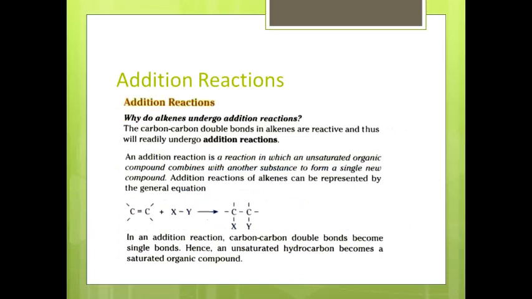Second is the addition reactions. As you know that the functional group of alkenes is the double bond. The double bond makes alkenes much reactive because in this double bond, one bond is sigma bond and the other bond is pi bond. Pi bond is a weaker bond, and while providing a little amount of energy, it breaks and makes the molecule unstable. Due to that instability, the molecule reacts with other molecules and addition reaction takes place.